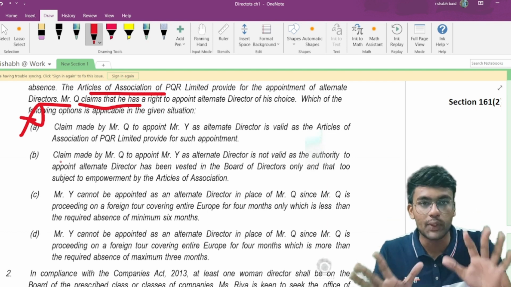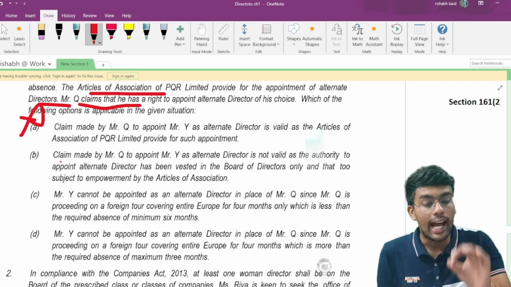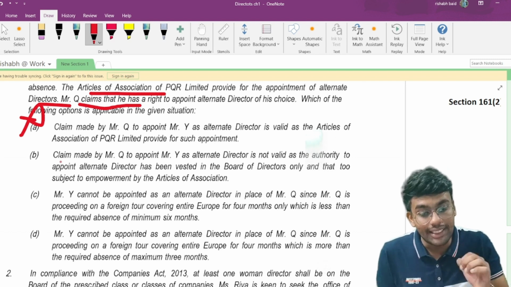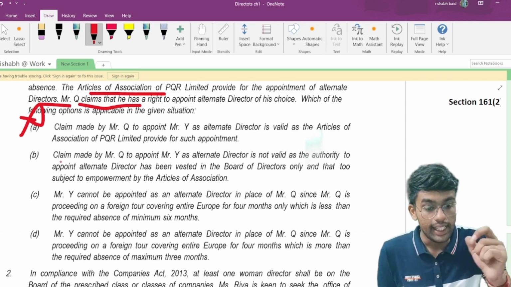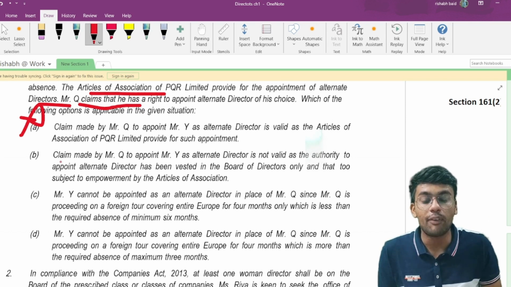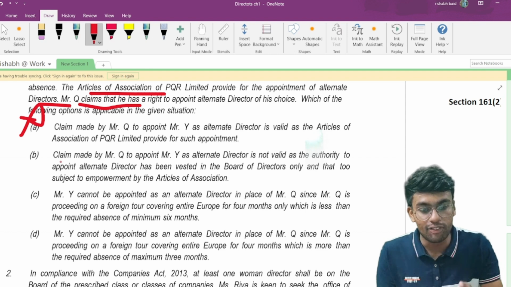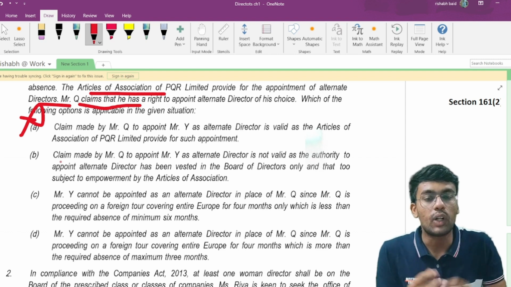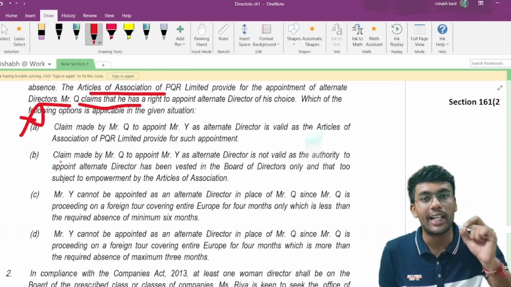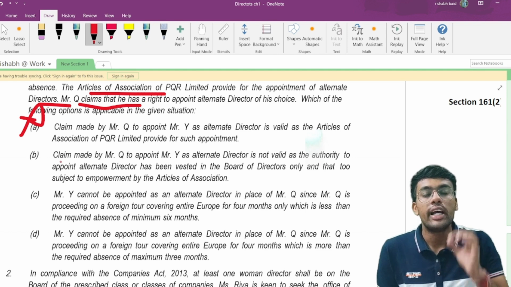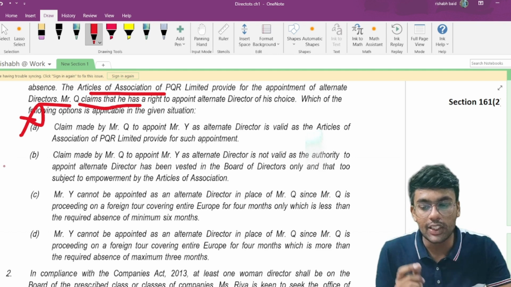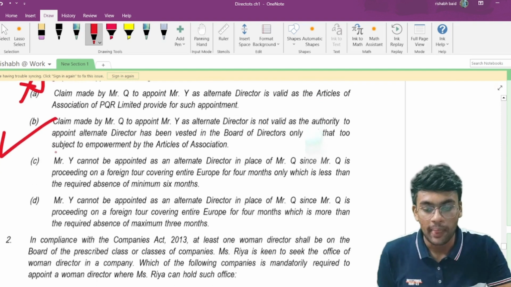As of now, it seems to be good. Let us read further. As the authority to appoint an alternate director has been vested in the board of directors only, and that too subject to empowerment by the articles of association. Therefore, this seems to be the appropriate one, because the power to appoint an alternate director rests with the board of directors and it should be empowered by the articles of association. This is what your section 161 subsection 2 talks about. So therefore, the answer to this question would be point number B.